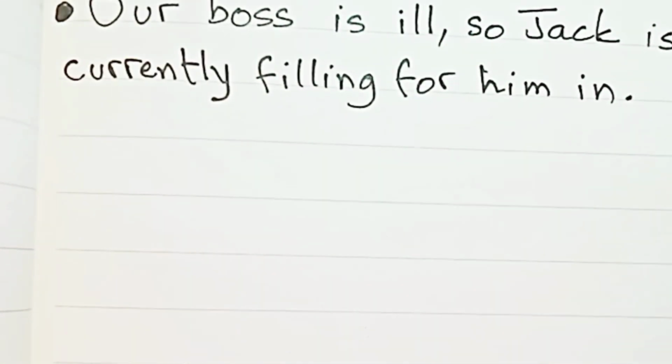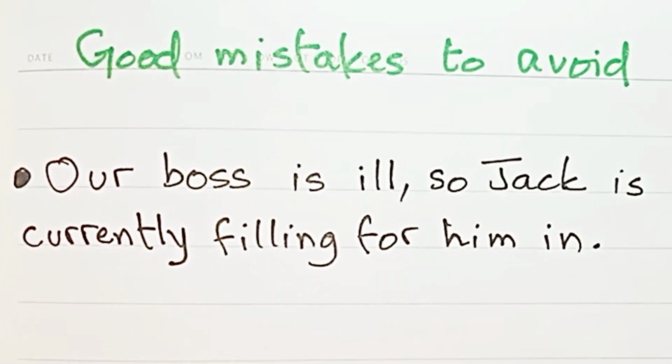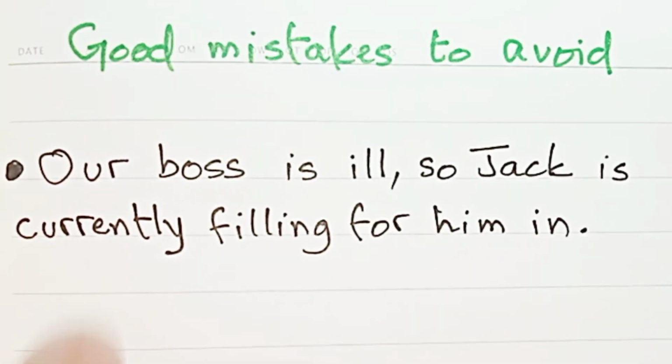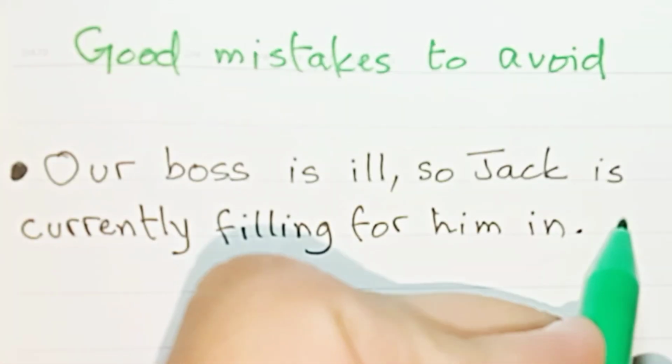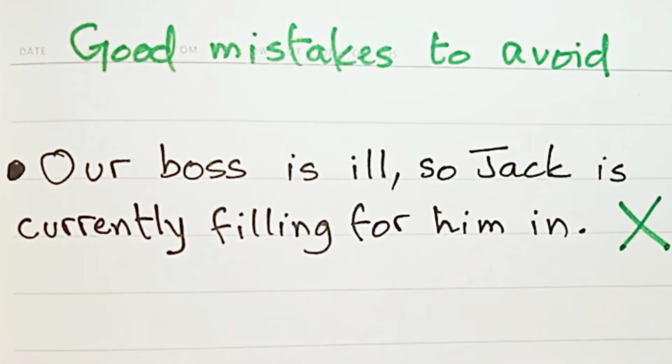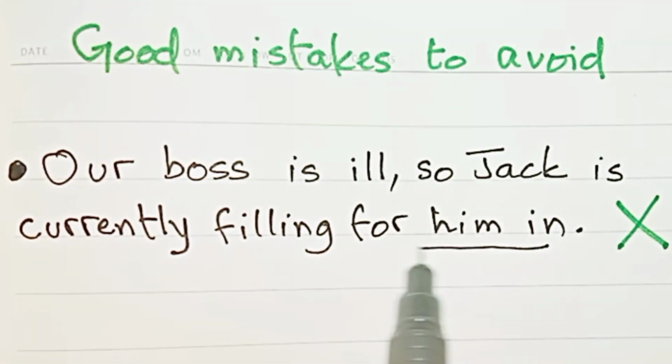And the last sentence for today, good mistakes to avoid, is our boss is ill, so Jack is currently filling for him in. This is wrong. Why? The word order.